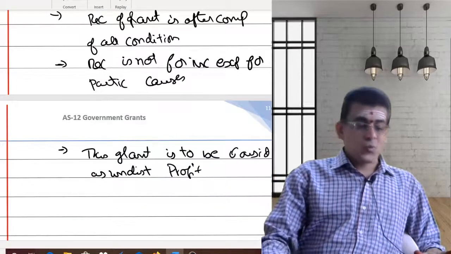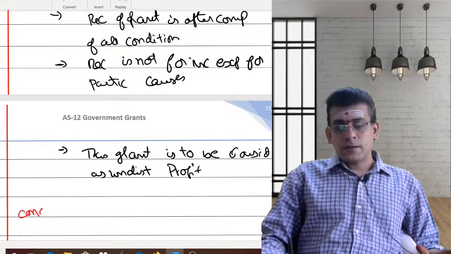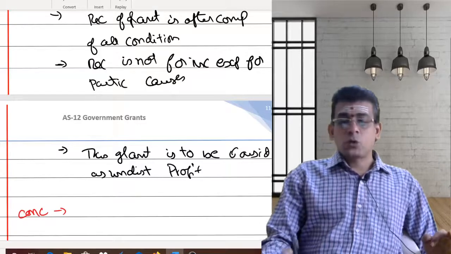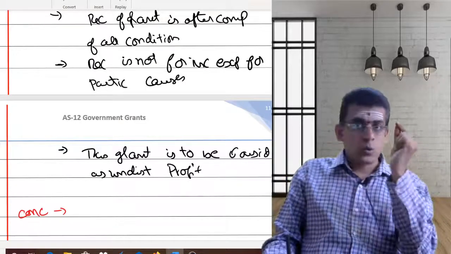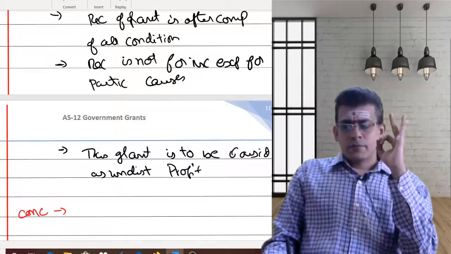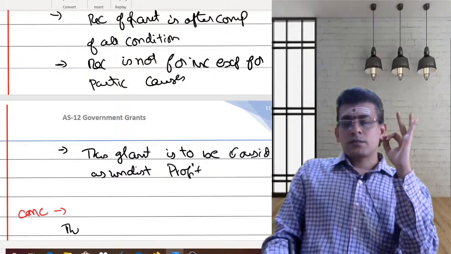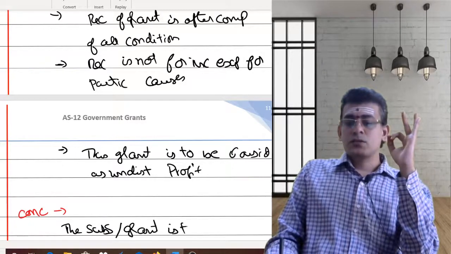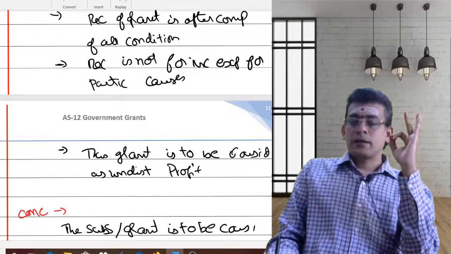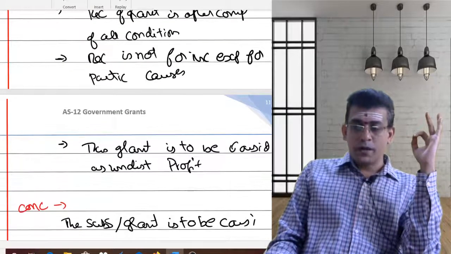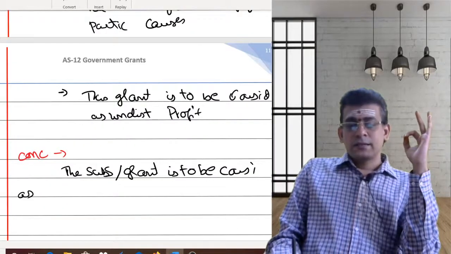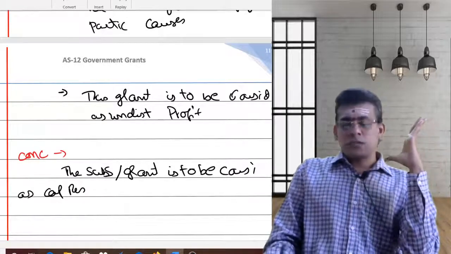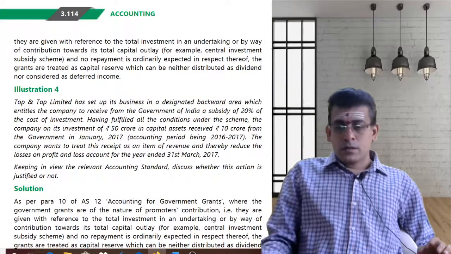Now the conclusion. What conclusion can we draw here? To conclude, only one thing I can say: the subsidy or grant is appropriate to be considered as capital reserve. It is appropriate for you to consider it as a capital reserve. That's one thing we should understand. Okay, that's your conclusion. Now let us move on to the other problem.